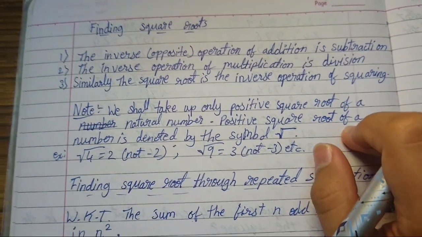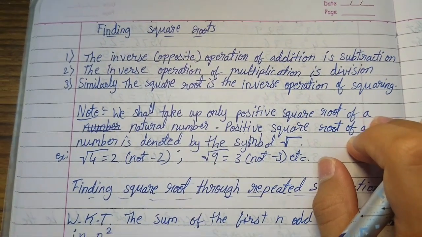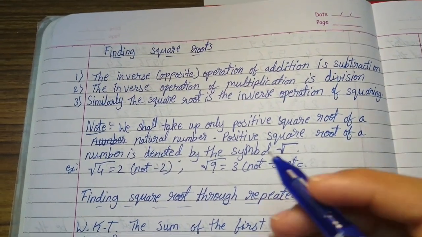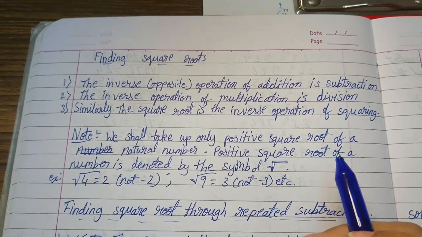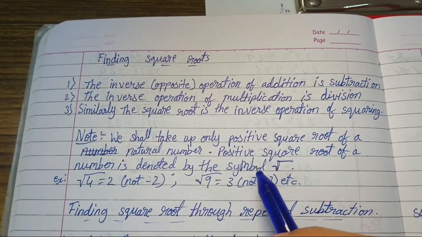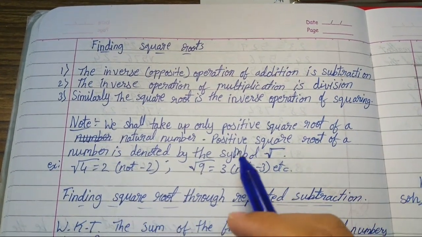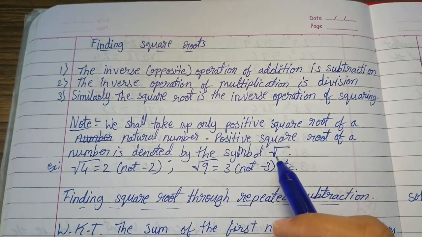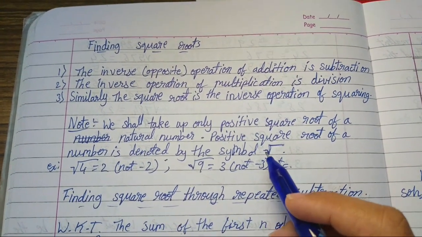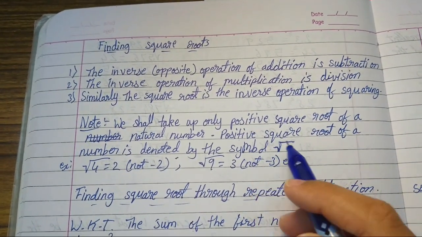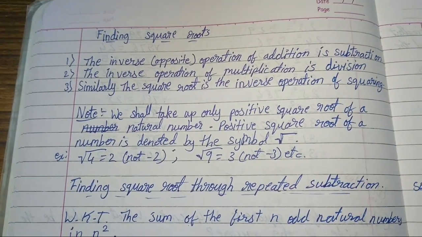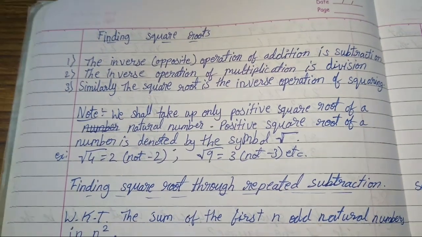So note, we shall take up only the positive square root of a natural number. The positive square root of a number is denoted by the square root symbol, as I had shown you before. This is the symbol to represent square roots. So we shall take up only the positive square root of a natural number, right?